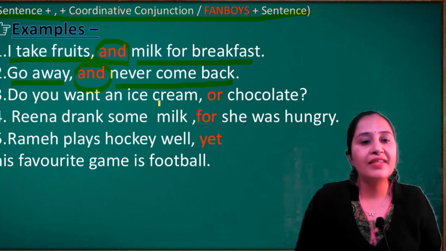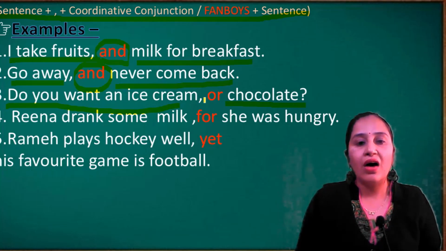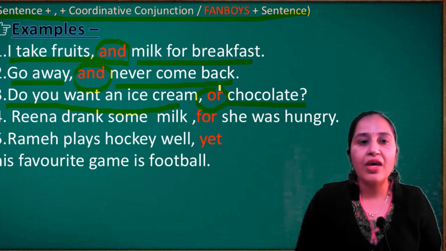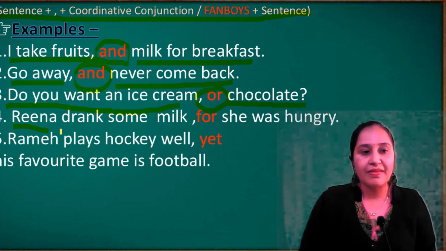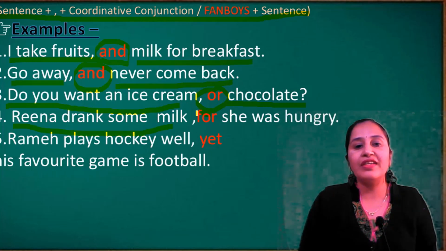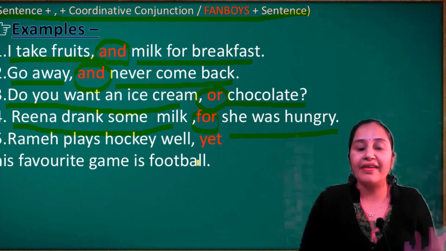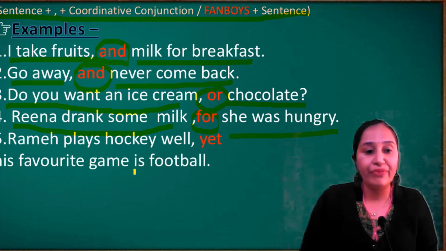Do you want an ice cream? This is one sentence, and the other is a word. Or chocolate, or is here a coordinative conjunction. Rina drank some milk. Yes, this is one sentence. For is here a coordinative conjunction. She was hungry is here the second sentence. Both sentences join with the help of for.